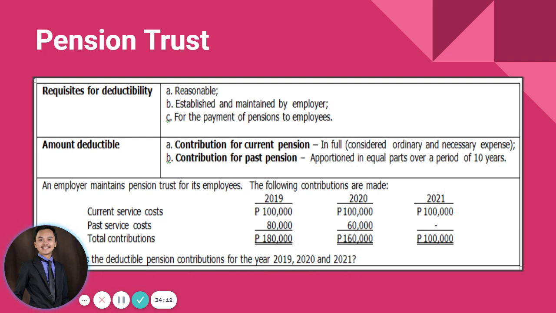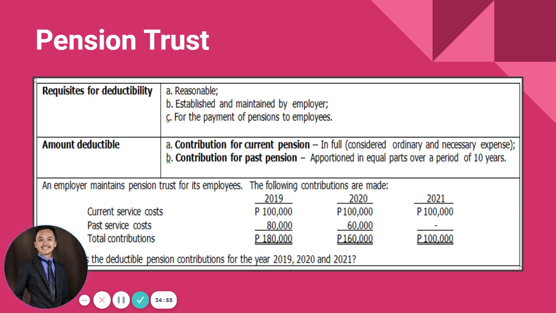And then we have two types of pension cost. Number one, we have current service cost. Current service cost refers to the pension expense of the employer accruing under the term of the pension plan for services rendered by employees during the year. And your past service cost is also referring to the pension expense of the employer accruing in prior years for services rendered by employees before the establishment of the pension fund, and additional pension expense accruing in years arising from improvements in the benefit offering of the plan.